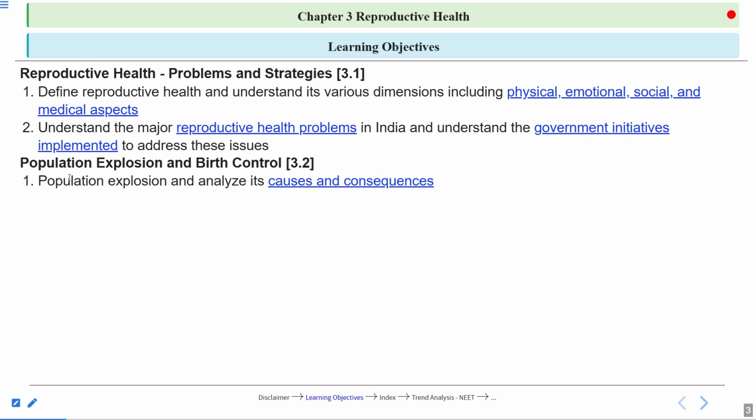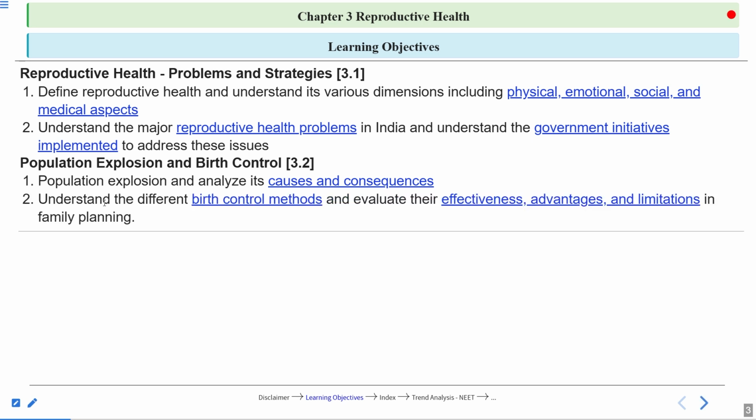Within this topic, we'll talk about the population explosion. We will analyze the reasons for the population explosion, its causes, and the consequences. Then we'll understand the different birth control methods. Okay, we'll talk about the contraceptive methods and we will evaluate their effectiveness, advantages, as well as their limitations in family planning.